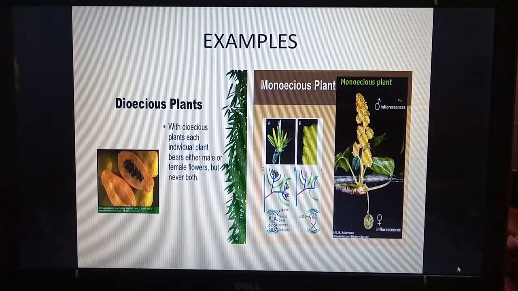Now here we can see some examples. Dioecious plant, papaya. With dioecious plants, each individual plant bears either male or female flowers but never both. So in a dioecious plant, one plant has male flowers and the other has female, but never both. In the second diagram, we can see a monoecious plant. It is of Cucurbitaceae, and here we can see male and female flowers on the same plant.